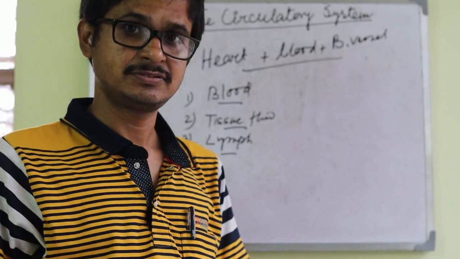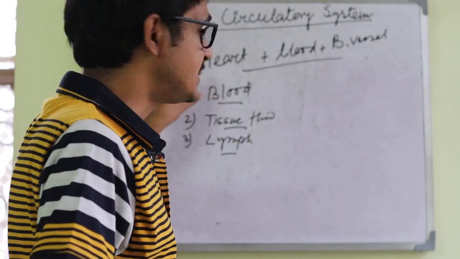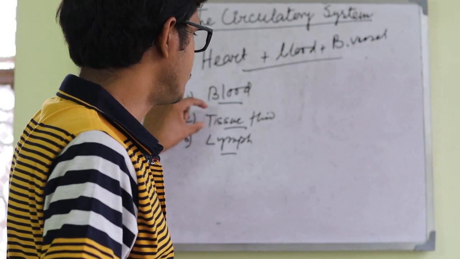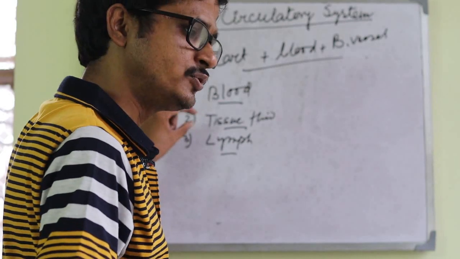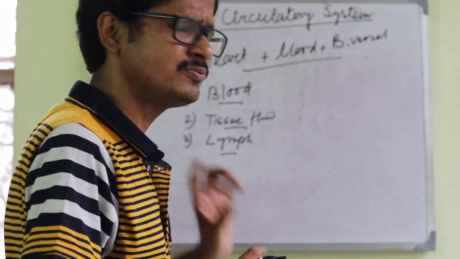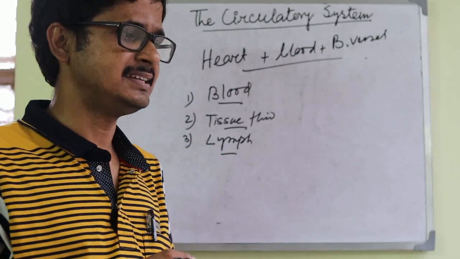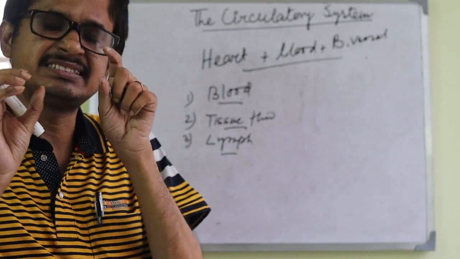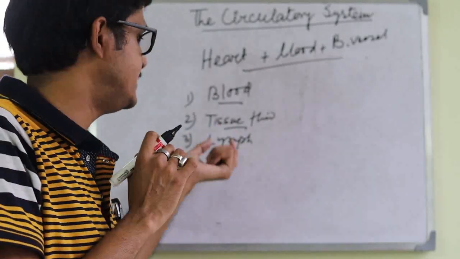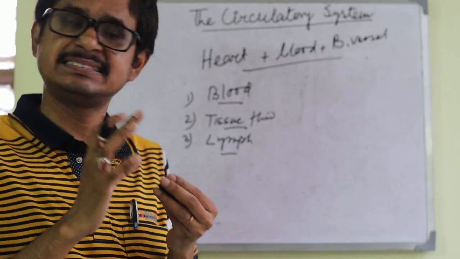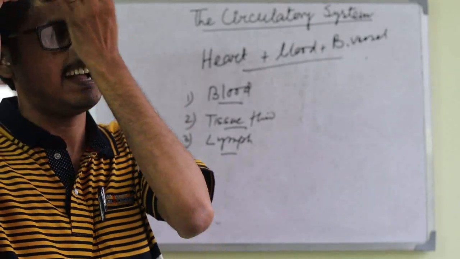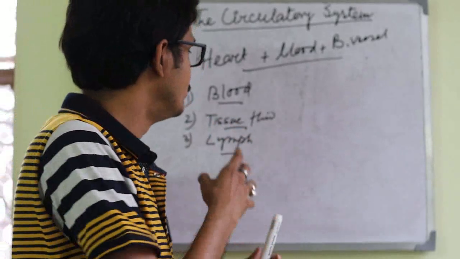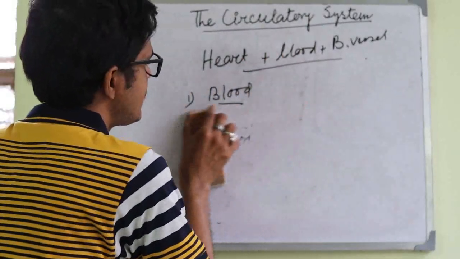Now, next, we are going to discuss blood. But before that, I want to tell you about tissue fluid and lymph. What is tissue fluid? The tissue fluid occupies the spaces between the individual cells of the body. And lymph vessels contain lymph. The function of lymph is similar to the function of blood. We will discuss that later, but at first we will discuss blood.